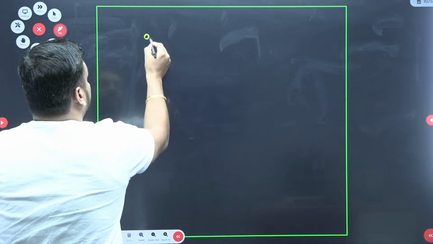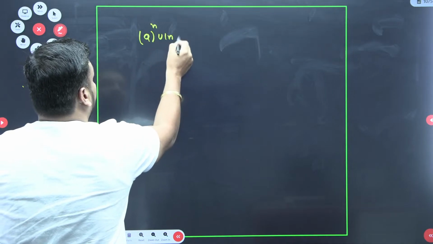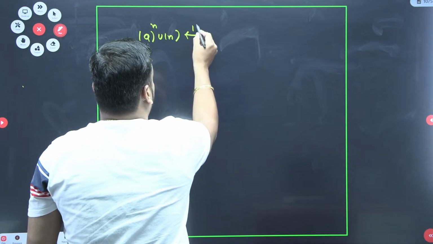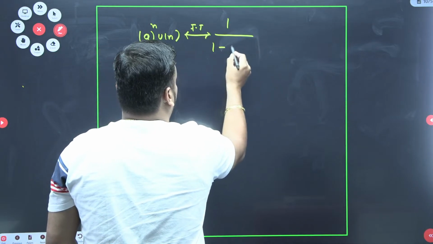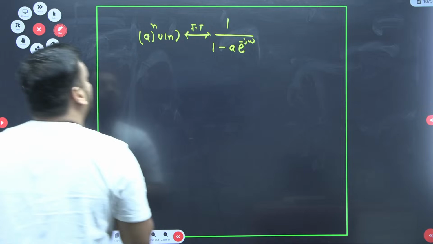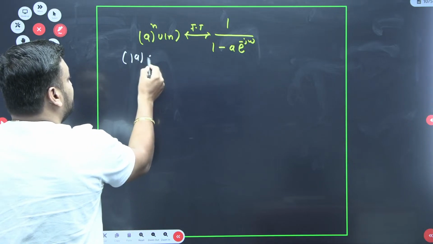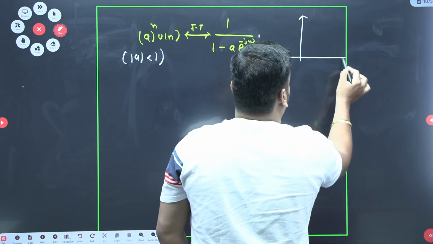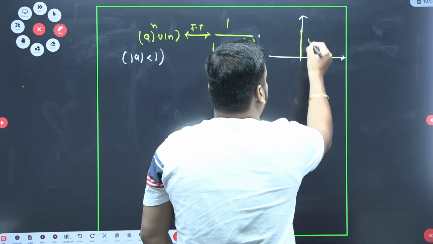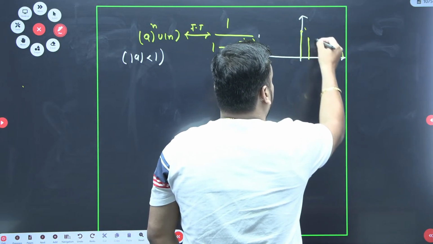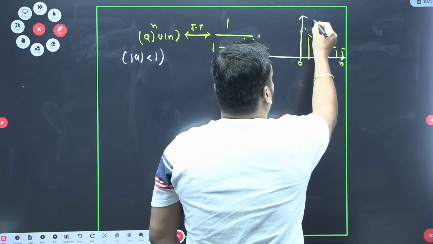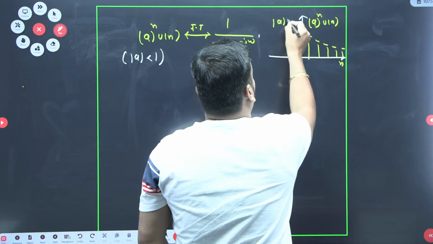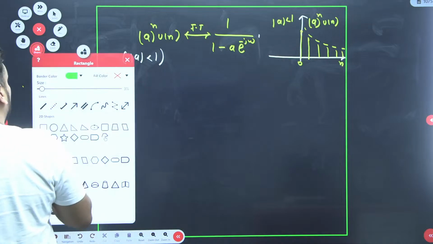So students, if my question is a to the power n, u of n, where the condition is what? What is the Fourier transform of this? Sir, the Fourier transform is nothing but 1 upon 1 minus a e to the power minus j omega. What is the condition here? The condition is sir, mode of a is less than 1. And if you want to make the curve, the curve is exponentially decaying on the right hand side, from 0 to n, a to the power n u of n, where the condition is mode of a less than 1. So this is my first note guys, yes or no?